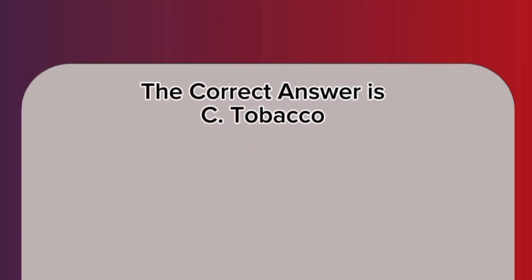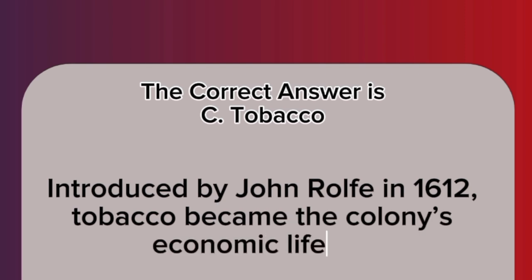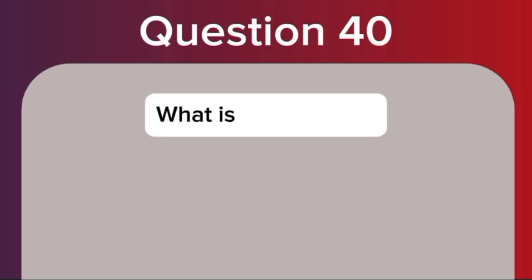The correct answer is C. Tobacco. Introduced by John Rolfe in 1612, tobacco became the colony's economic lifeline. Question 40. What is a cash crop?